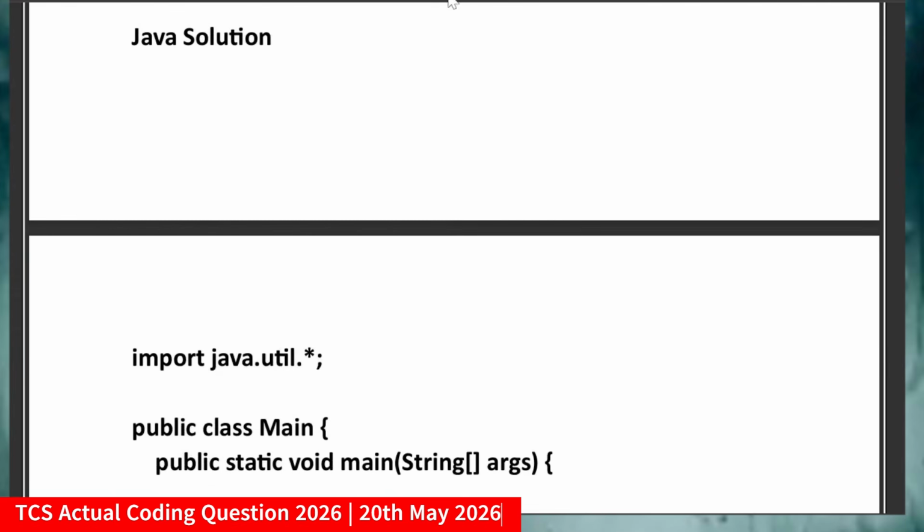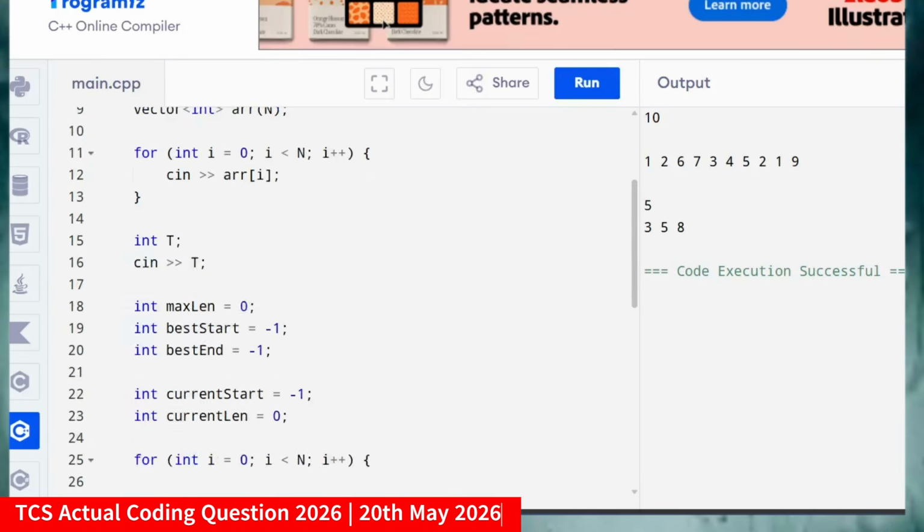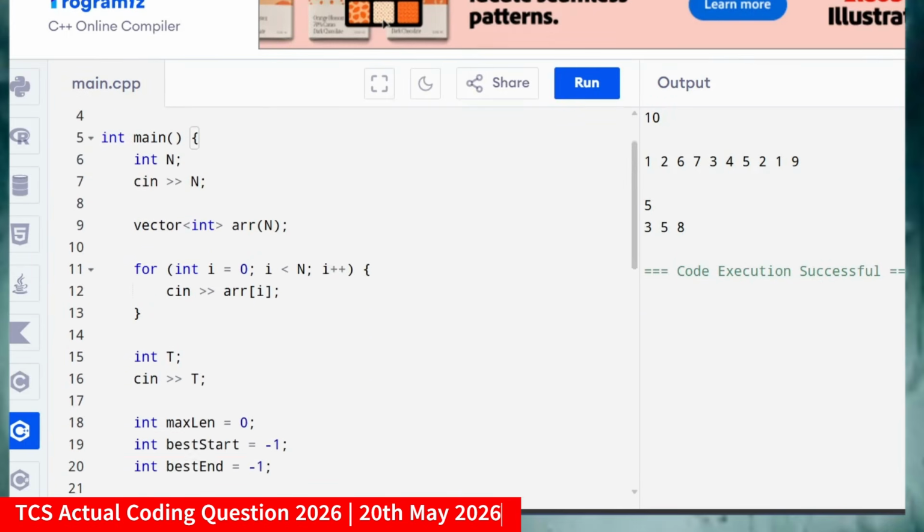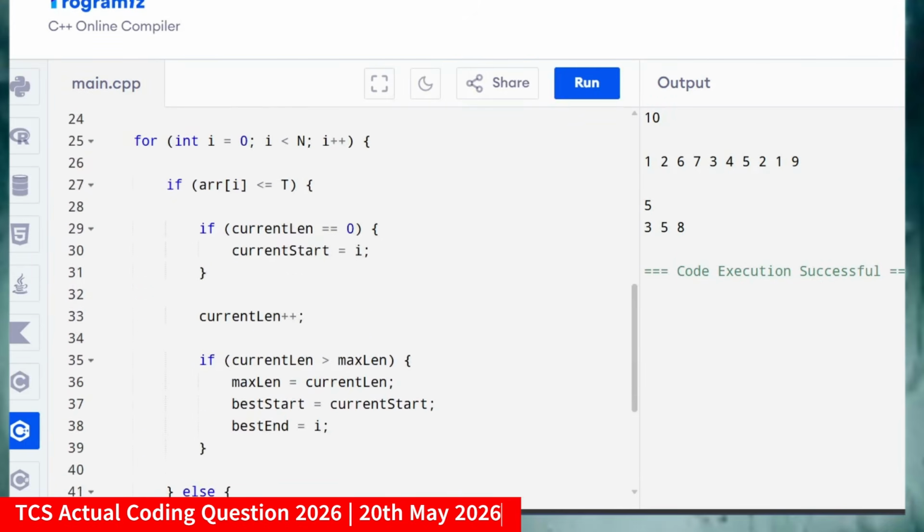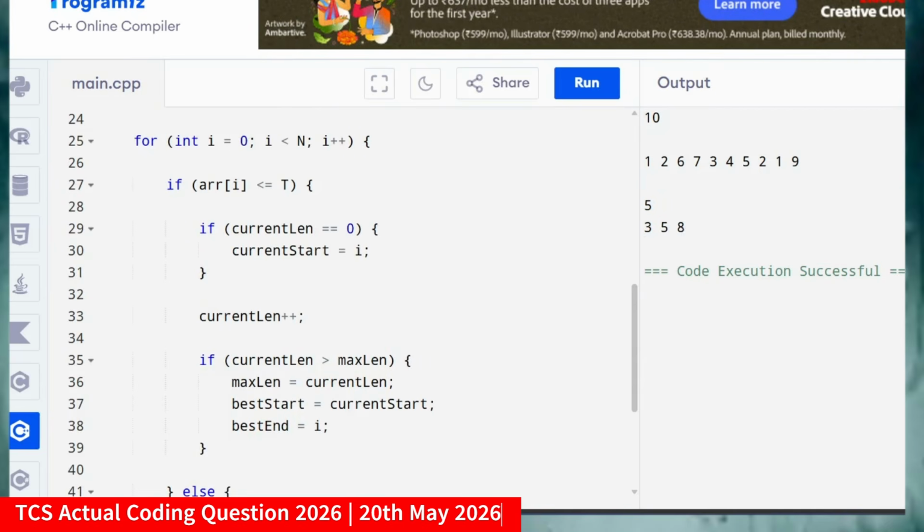Okay, now let me go to the online compiler. So the things which I have discussed, all the things I'm writing here, and if you take the values of the first example, then you are getting those values. Okay, why? So 3 5 8 is our maximum streak, and accordingly I am getting that. As I explained, according to the threshold value, whatever is less than 5, accordingly you have to take those values, and you have to print the maximum streak count and the last index of that value. I hope you got the clarity.